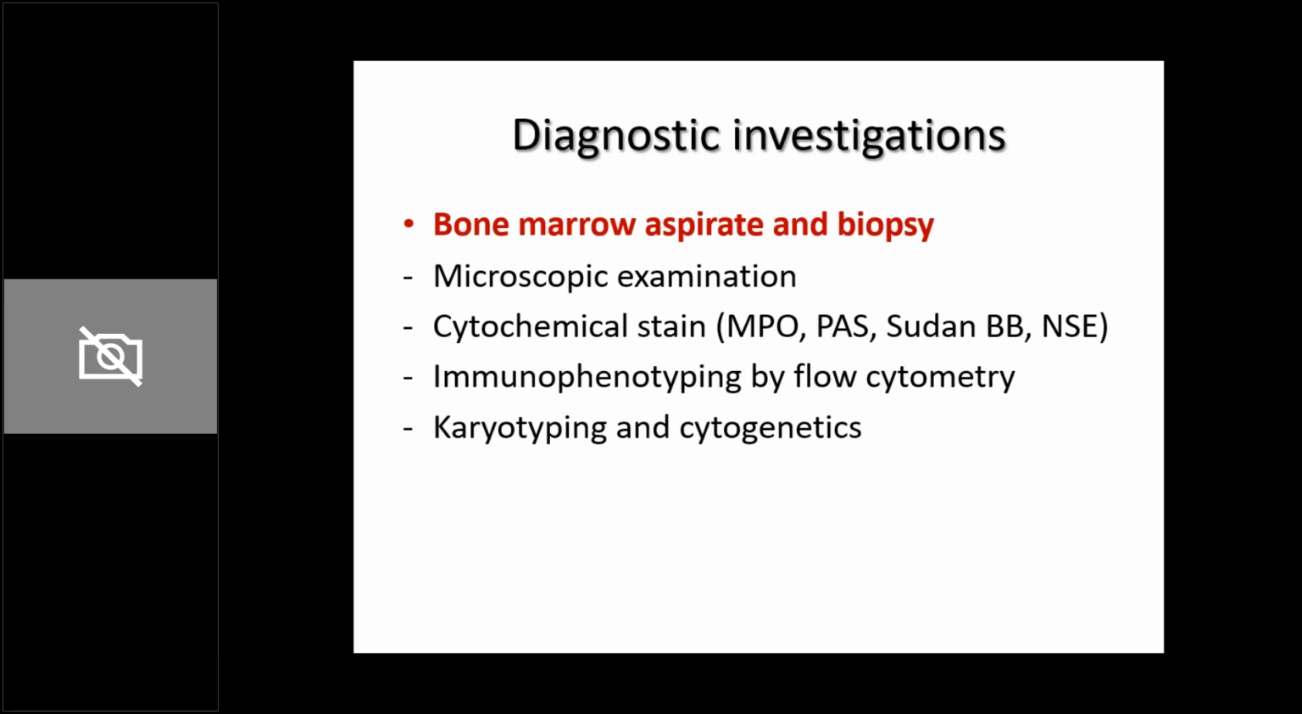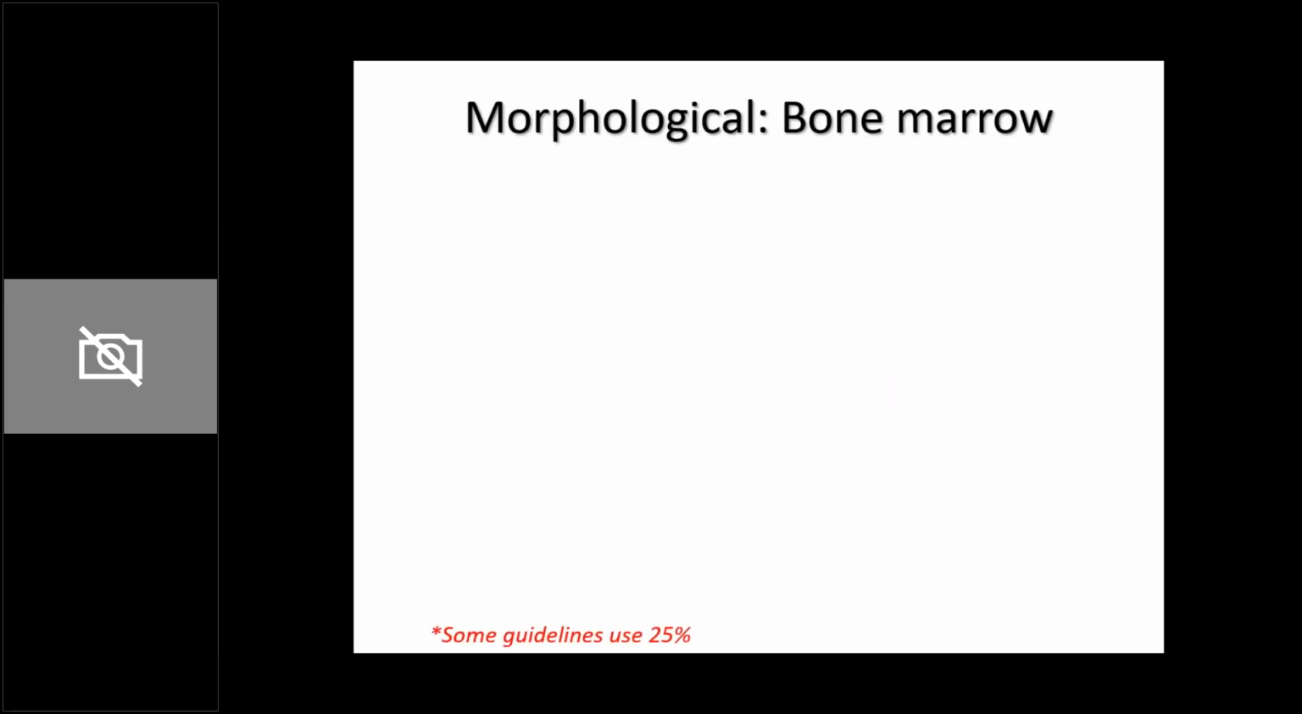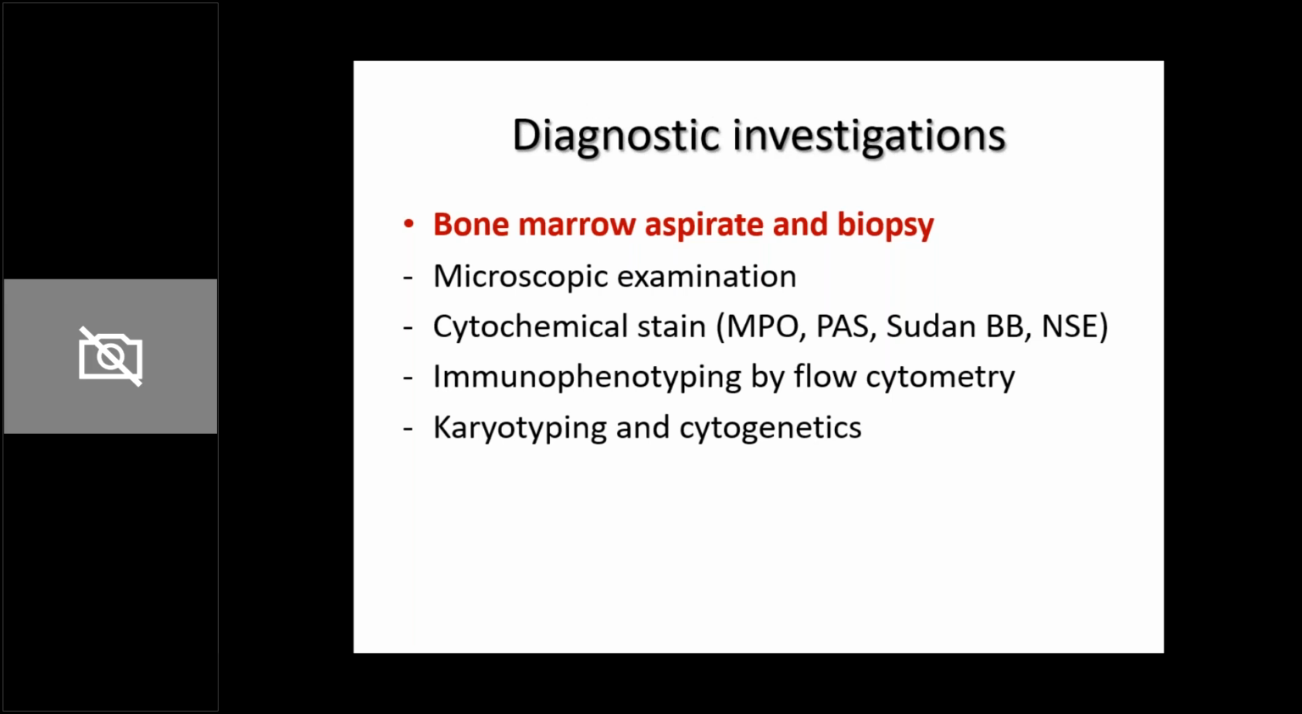Bone marrow normally also has blasts, but when you see that the number of blasts has risen more than 20%, that is when you label it as a leukemia. Normally the blast count is less than 5%. Second, you do cytochemical staining. So cytochemical stains, that is MPO, PAS, Sudan black B and NSE.